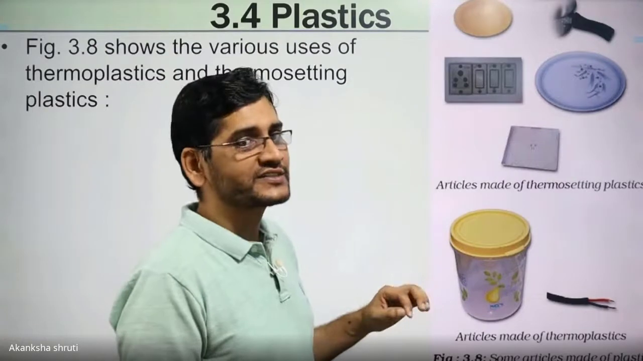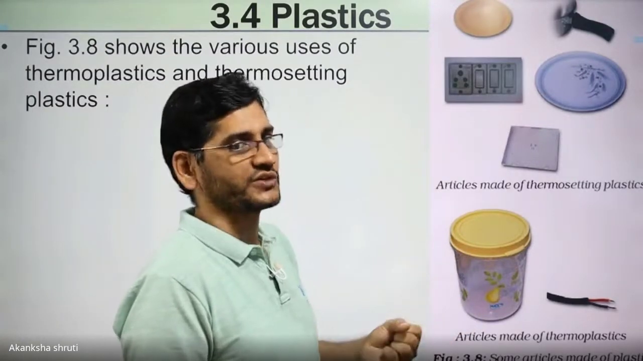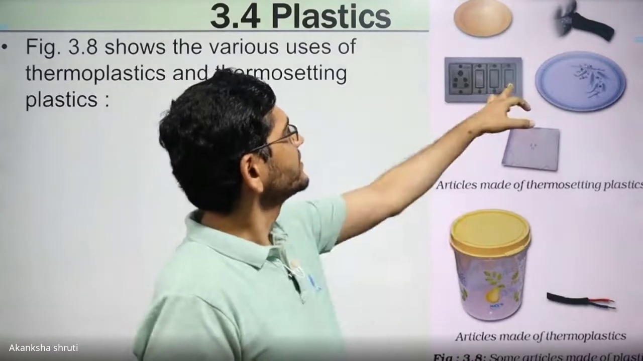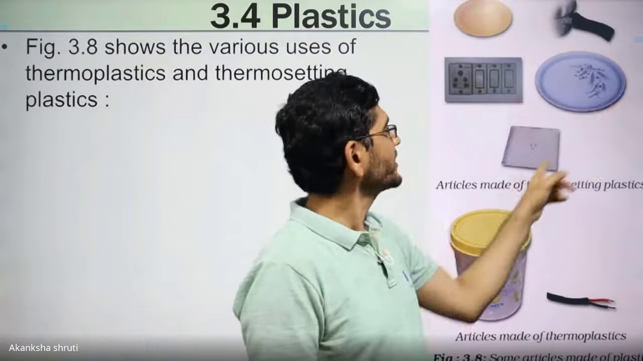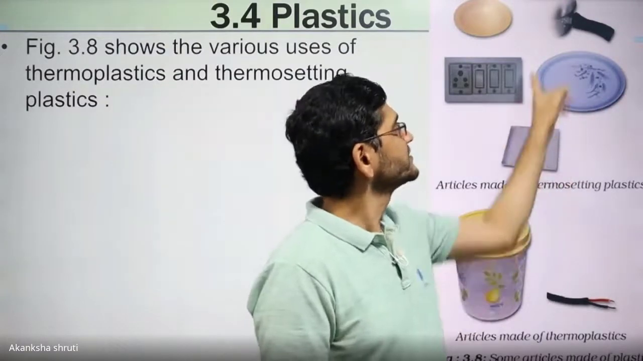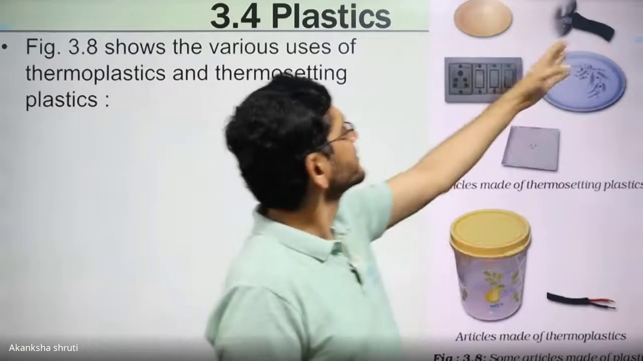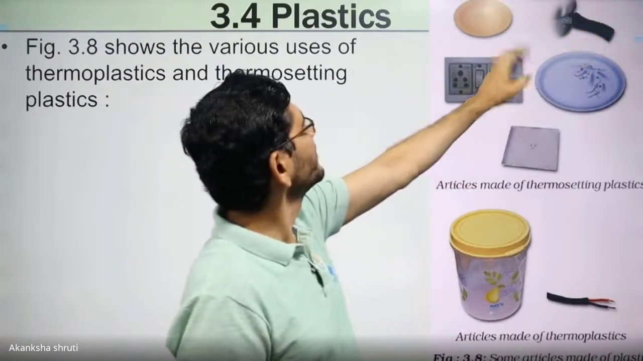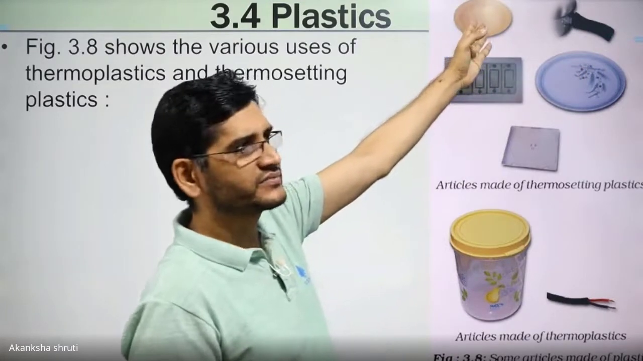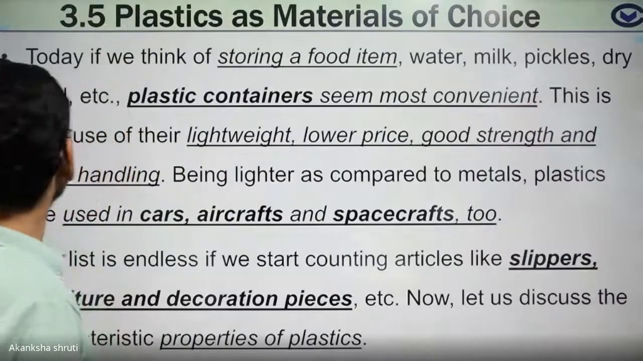Thermosetting plastic is used where shape change is not required or where it must tolerate very high temperature. They are the switchboard, the tiles, the plate that you use for dinner, the handle of the cooker, and other kitchen items. Students, these examples are very important.